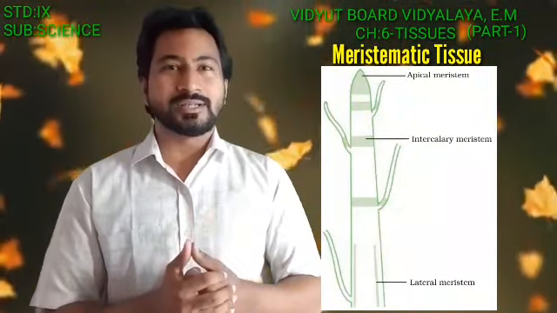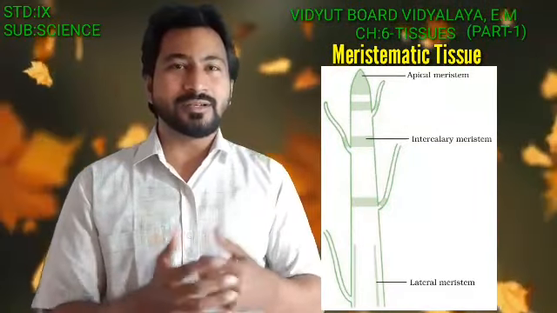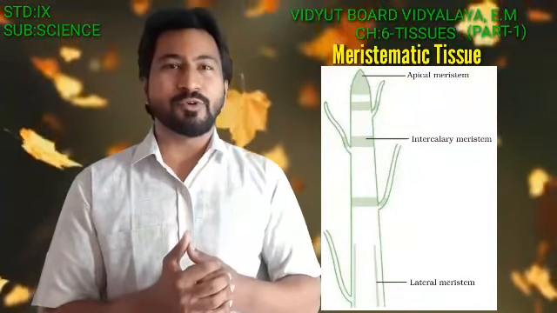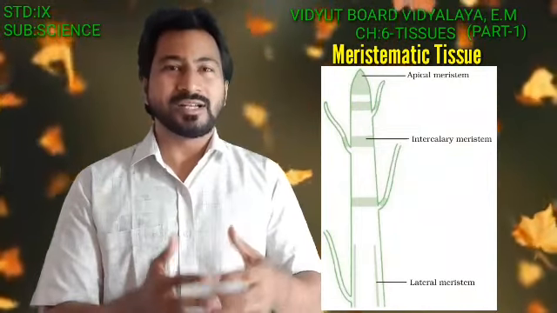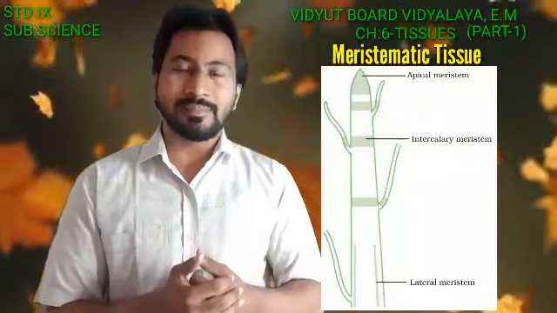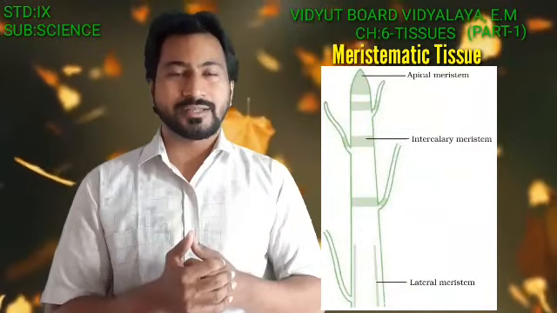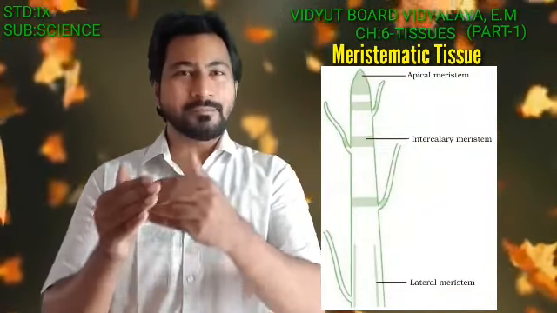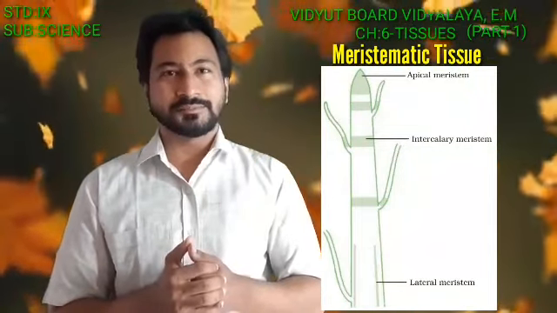And the third one, that is the lateral meristem. It will also be taking up the various major substances that it requires, and it is responsible for increasing the girth of the entire stem. Girth means the breadth of the entire stem is because of the lateral meristem. From the name itself, lateral means the sides. So here is the entire thing about the apical meristem, the lateral meristem and the intercalary meristem.